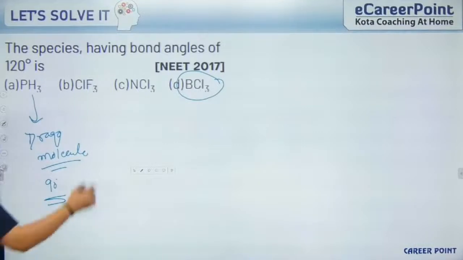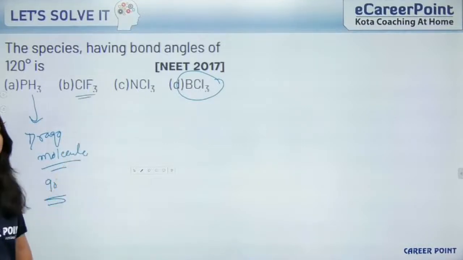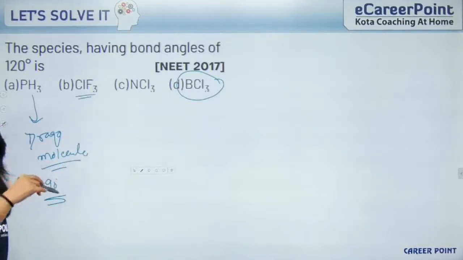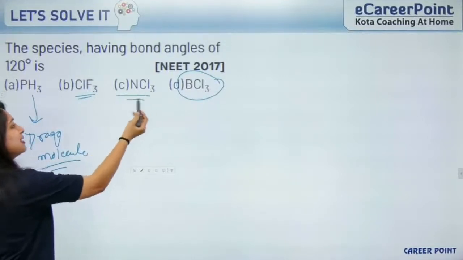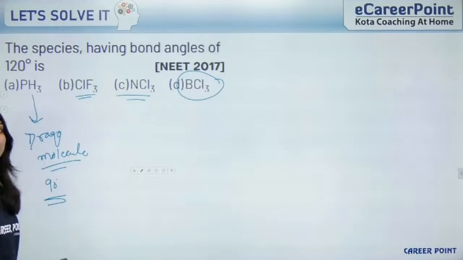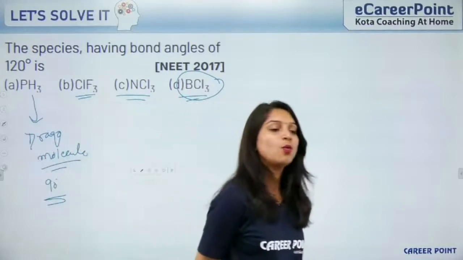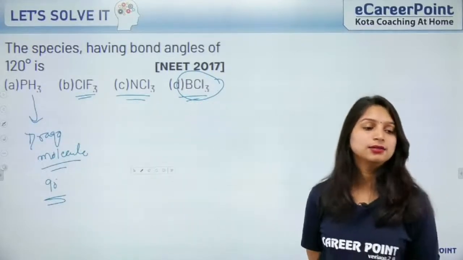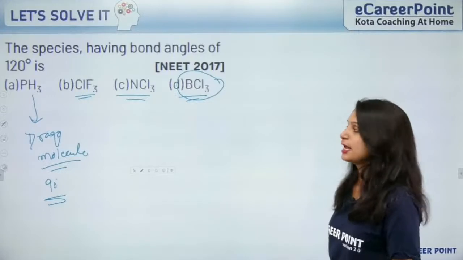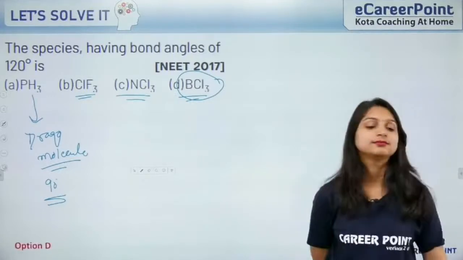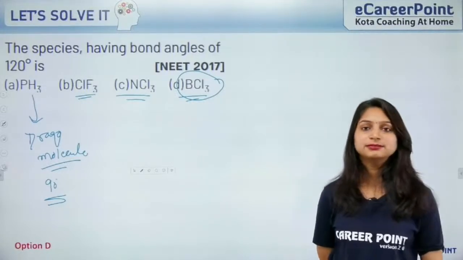Is it clear? ClF3 is T-shaped with 2 lone pairs. NCl3 has a single lone pair, right? So it will be pyramidal in nature. BCl3 is trigonal planar having a 120 degree angle. So D is the right option for this question. Is it clear everyone? Yes.